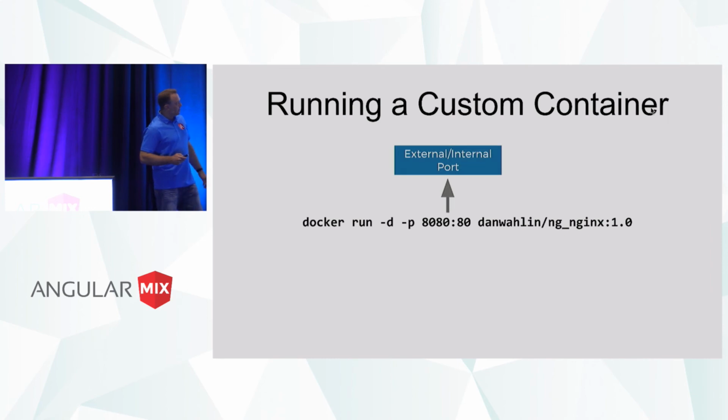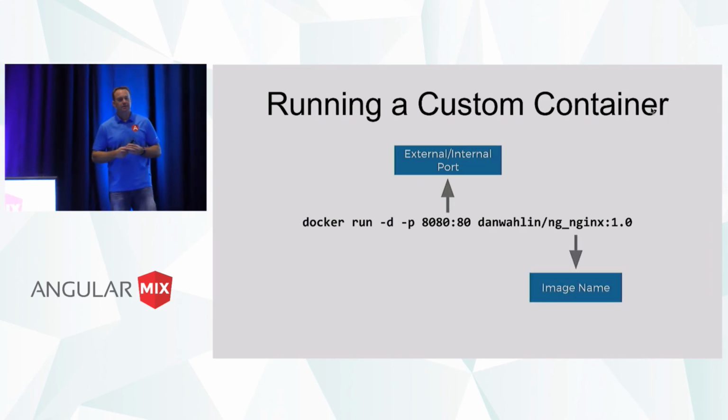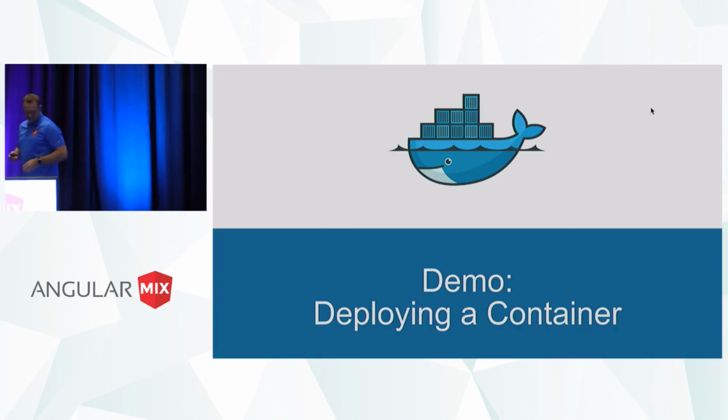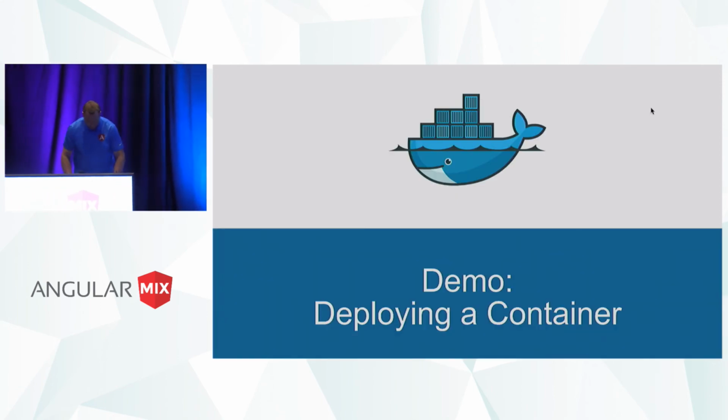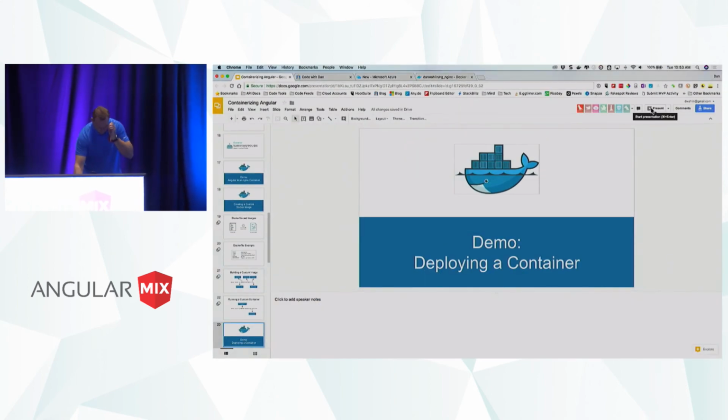Then we could just do this. Now notice there's no -v here. And that's because in this case, the code is in the container. So now when I ship it and drop it off in staging or somewhere else, it's all ready to go. I don't have to do anything else. All right, so let me show you an example here of doing this real quick.